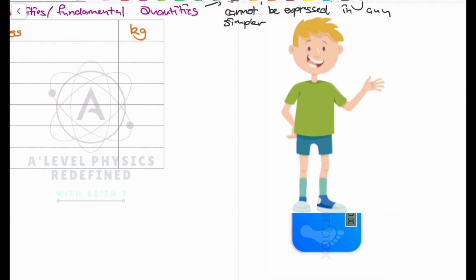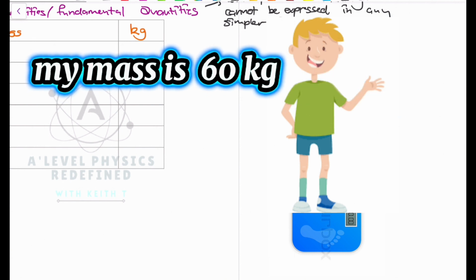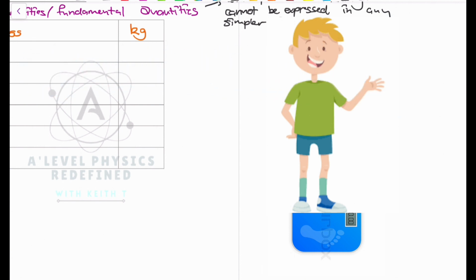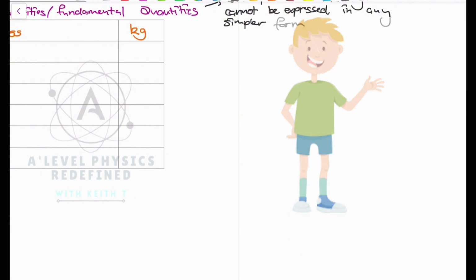So let's assume Rob weighs what we call 60 kilograms. What does it mean? It means that the amount of matter that is contained in Rob, the amount of Rob that actually exists, is 60 kilograms. So when Rob stands on a scale, the scale reads 60 because that is how much Rob weighs, right? So mass is basically the amount of something that is there. It means that his body, his legs, his arms, his head, everything, all of that has an overall mass of 60 kilograms. That is exactly what mass means.